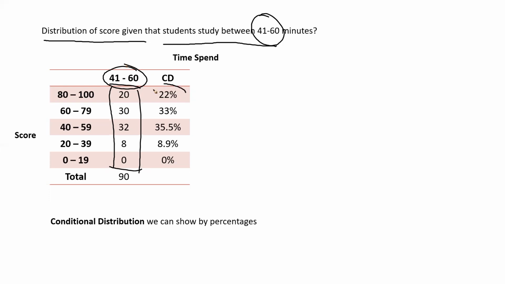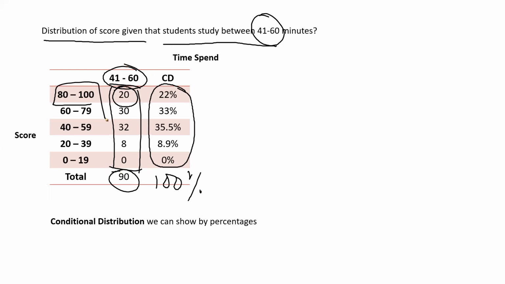And when you see the sum of these percentages, that is nothing but 100%. There are 90 students total, 20 students are studying 41 to 60 hours and getting 80 to 100% marks. So if I do 20 by 90, I should get 22%.